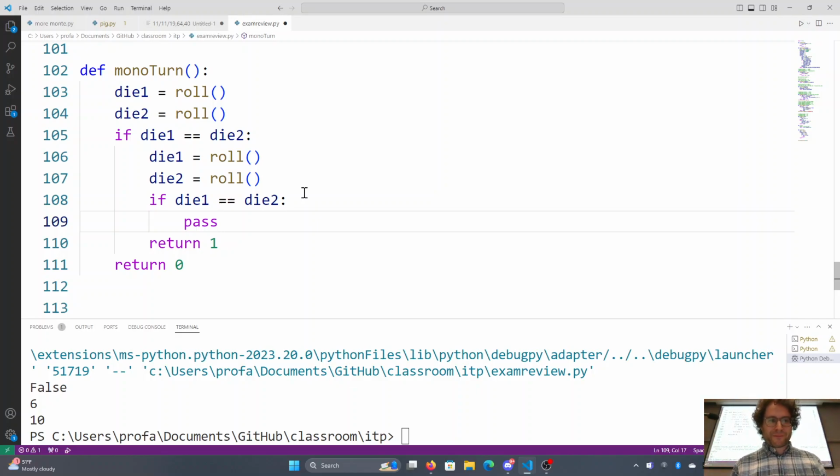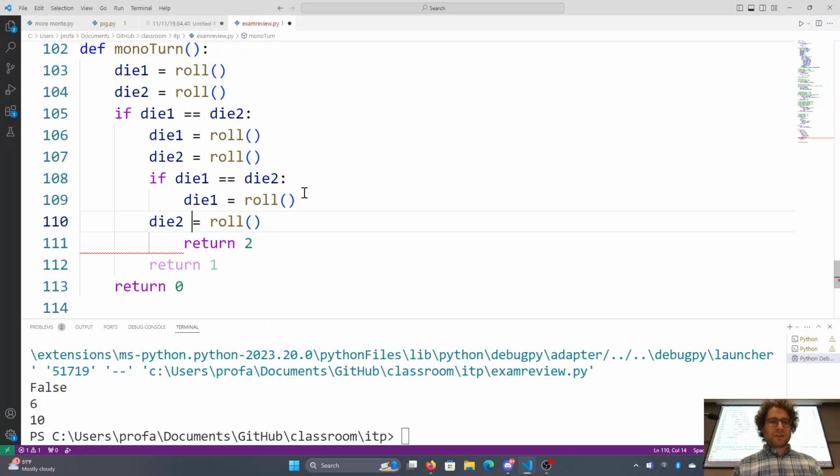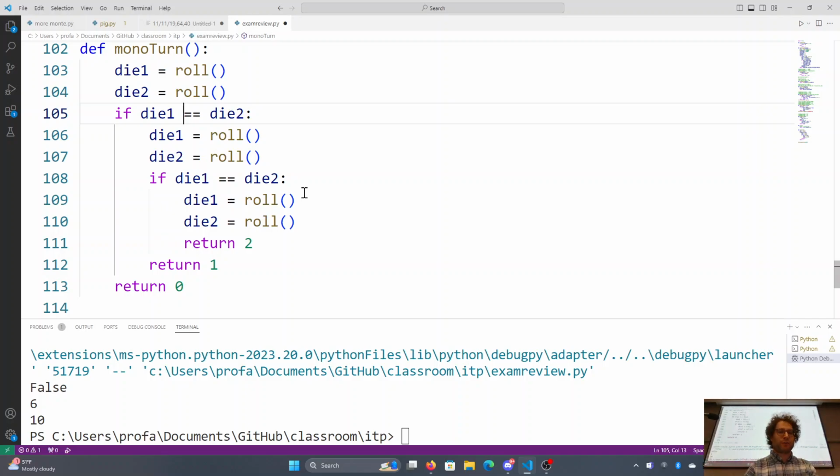So now we've rolled 2 dice in a row, which is great. That's most likely going to mean, great, return 2 instead of returning 1 or returning 0. And then finally, we need to roll one more time. So we roll the dice once. If they're equal, that means we got an extra turn, so we roll them again.